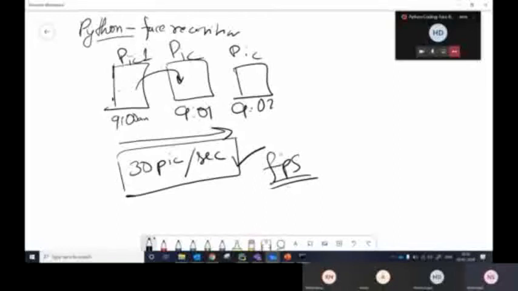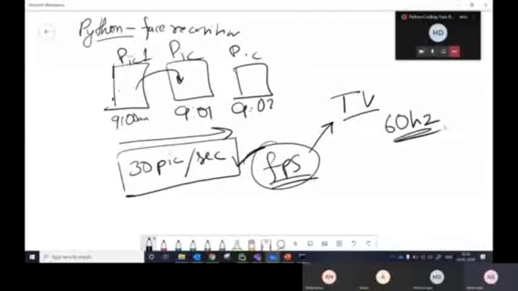Have you played any game and heard about this term FPS? Or TV? Even in the case of TV, the user manual says it is a 60 hertz TV.